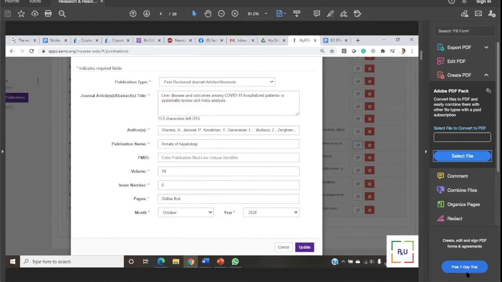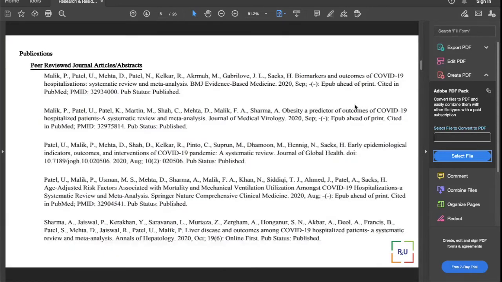Let's go to another section quickly. Once you save it, it will be showing like this. For example, this was the project, right? You will be getting all the authors' names, the title, then the journal's name, year and month with 3 characters.